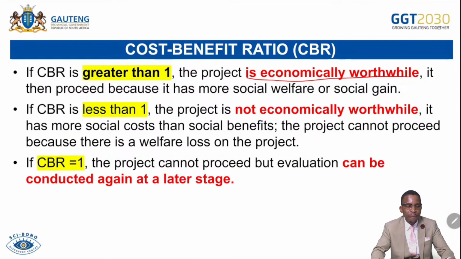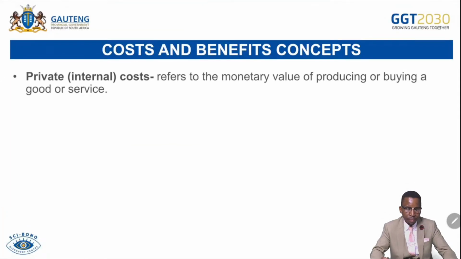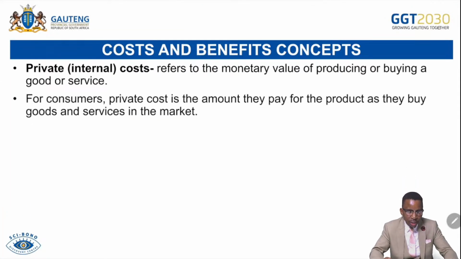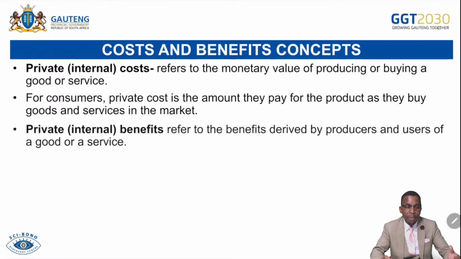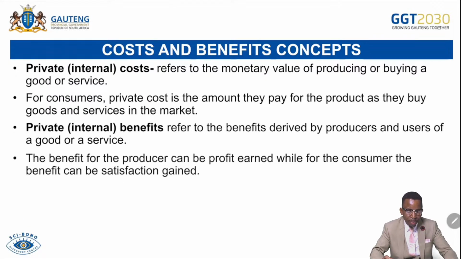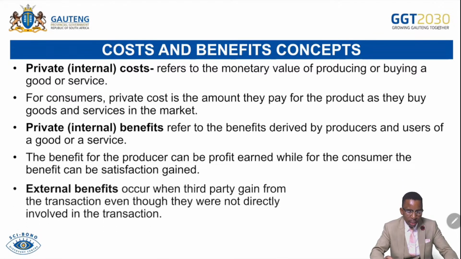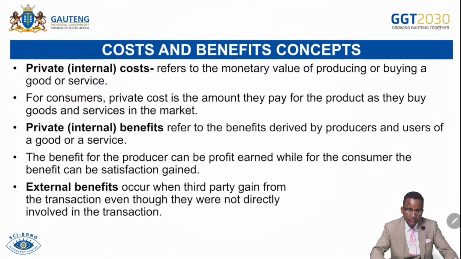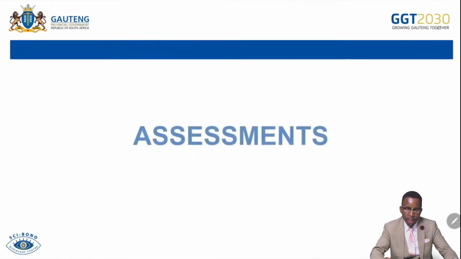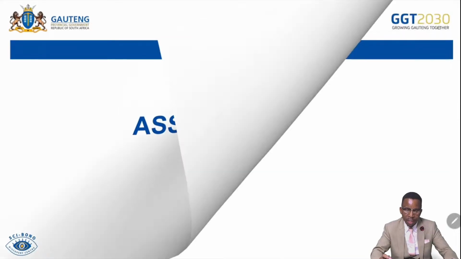If CBR equals 1, that means social benefits are equal to social cost. So the project is not economically worthwhile because the negative effects are equal to the positive effects. The destruction to be caused by the project is equal to the benefit to be caused by the project. So these are the concepts of CBA: private costs or internal costs that have been mentioned before, private benefits, and also external benefits. Then we have social costs and social benefits. They've been explained.